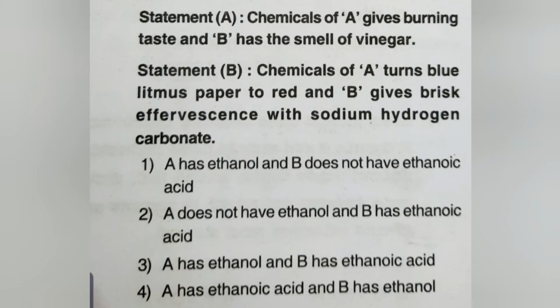So when we look at this, the second must be the right answer because A should also be an acid. It is given that A does not have ethanol. Yeah, this may be right. And B has ethanoic acid because ethanoic acid gives brisk effervescence with sodium hydrogen carbonate. Yes, B is the right answer.